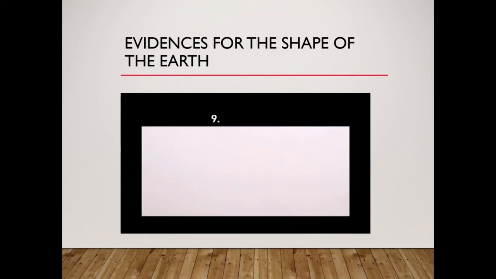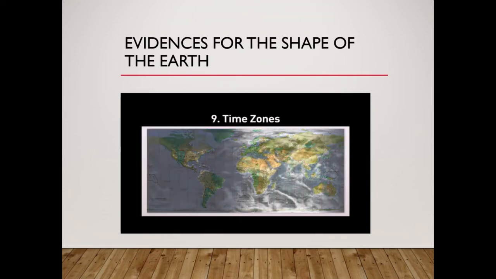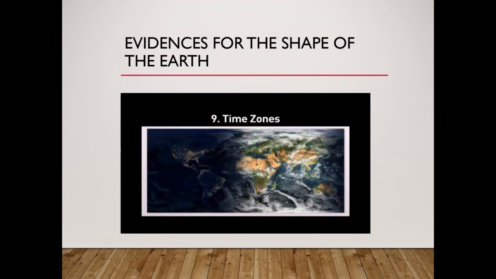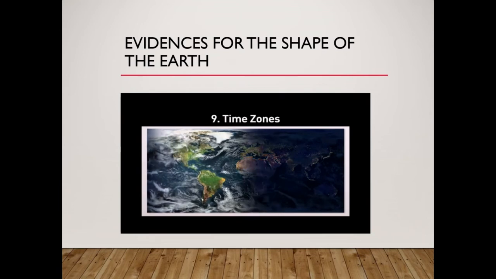Sunrise and sunset, second evidence. The world has been divided into time zones as different places on the earth experience sunrise and sunset at different times. If the earth was flat, all places would have day and night at the same time, sunrise and sunset at the same time, but it is not so.